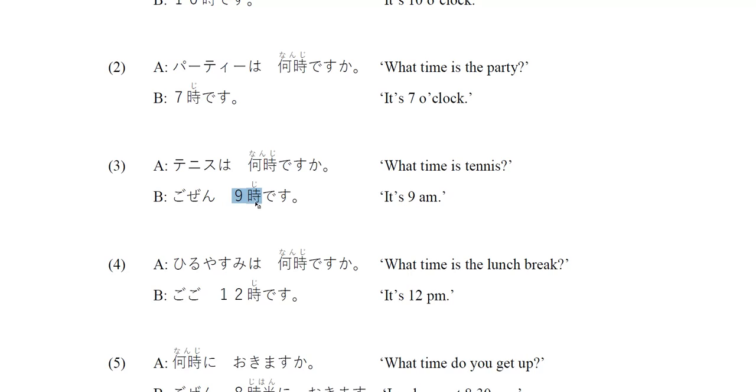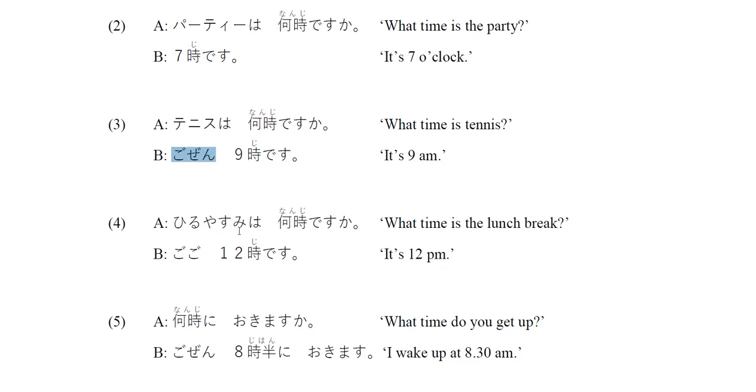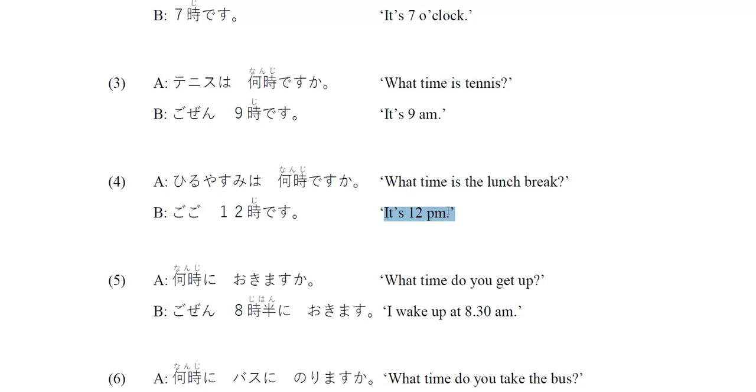But if I want to tell whether it is AM or PM, in Japanese, we need to put it in the beginning of the time, in front of the time. So AM is 午前, okay? So you say 午前9時です. And the next one, what time is the lunch break? Lunch break is 昼休み, okay? 昼休み. And then what is the time again is 何時ですか? So altogether is 昼休みは何時ですか? And it is 12 p.m.